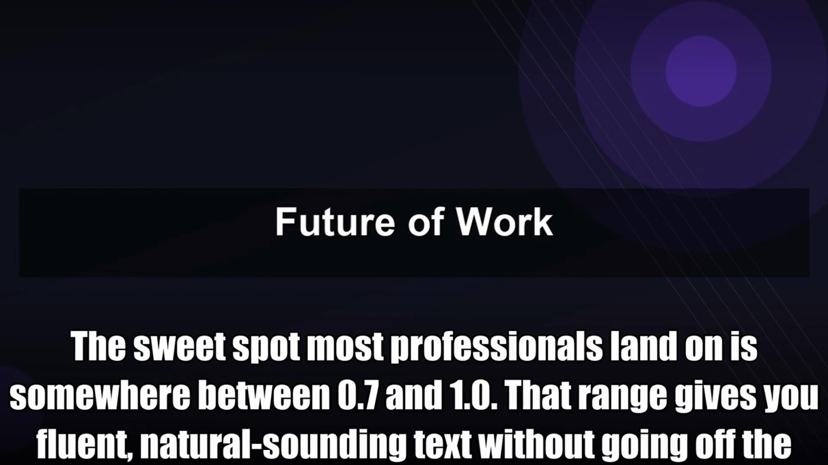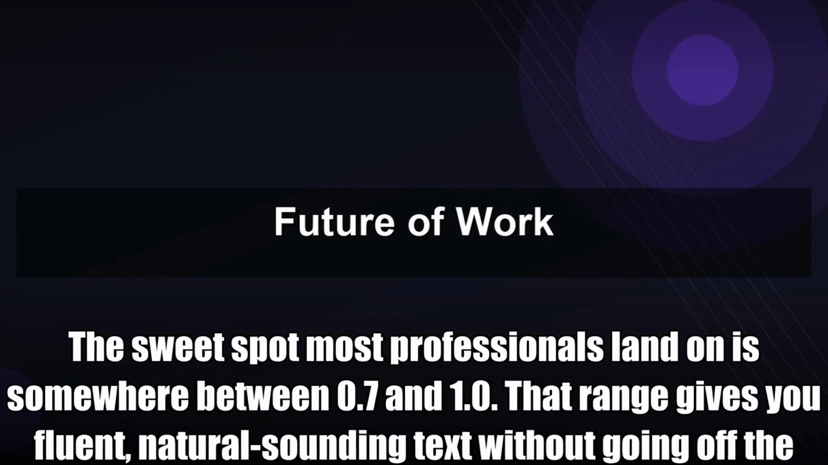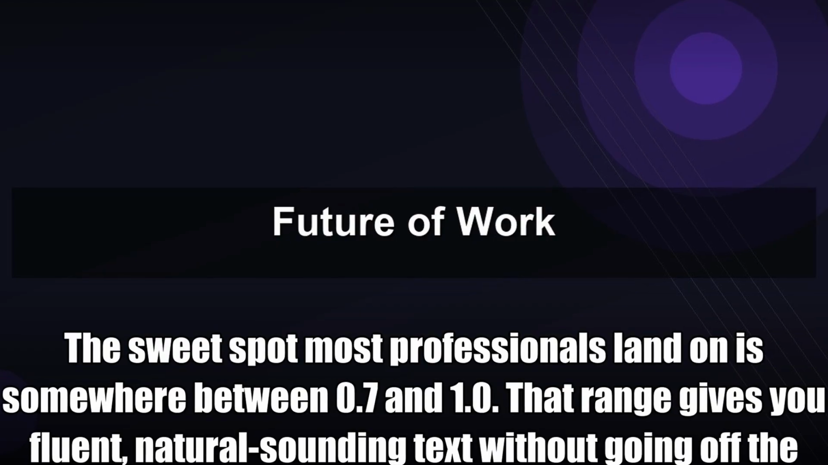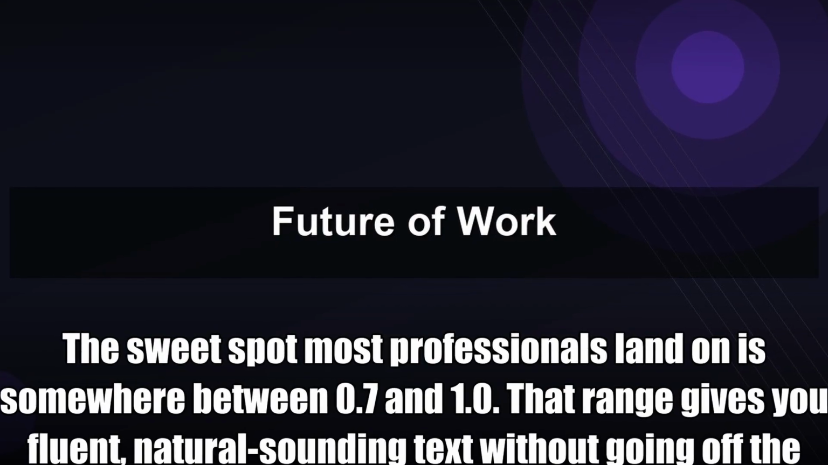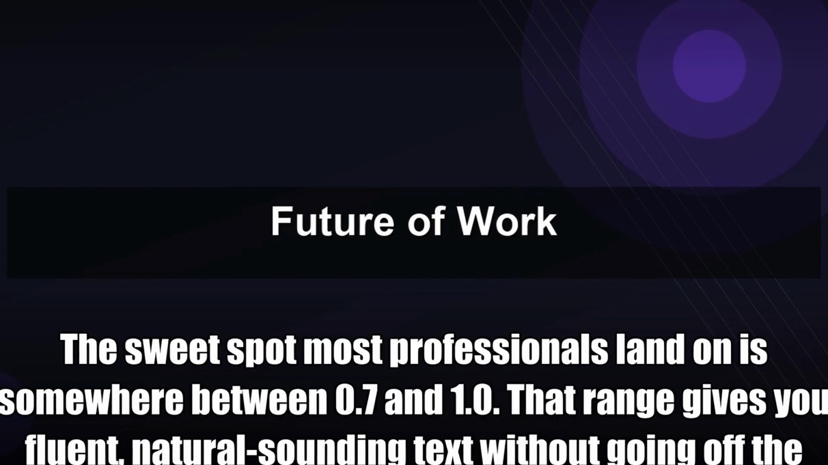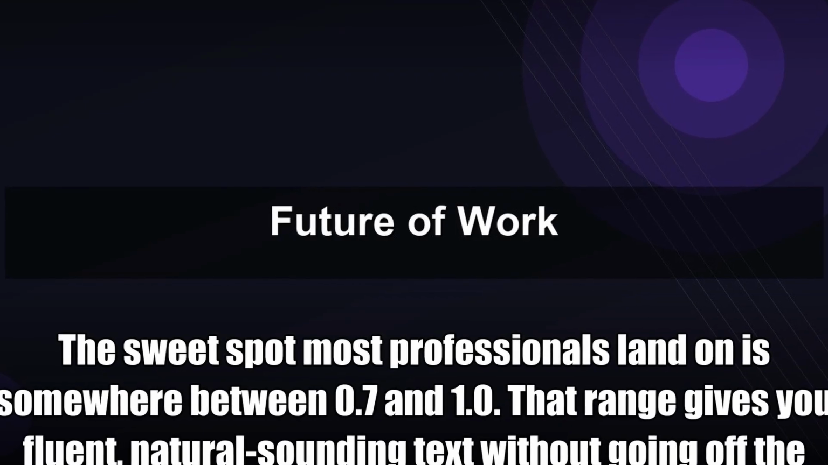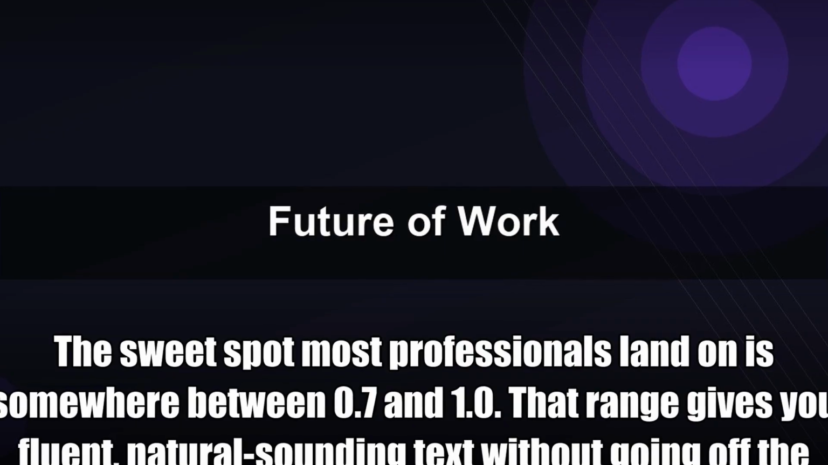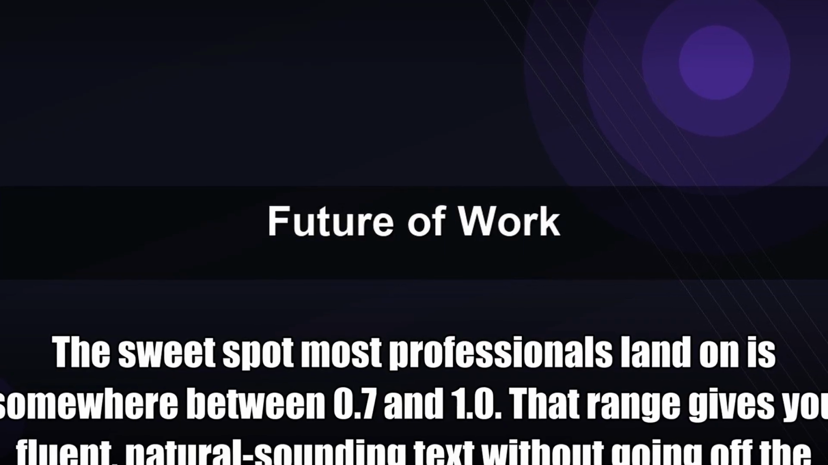The sweet spot most professionals land on is somewhere between 0.7 and 1.0. That range gives you fluent, natural-sounding text without going off the rails. OpenAI actually defaults GPT-4 to 1.0. They've tested this obsessively, and that's where coherence and creativity balance out best.